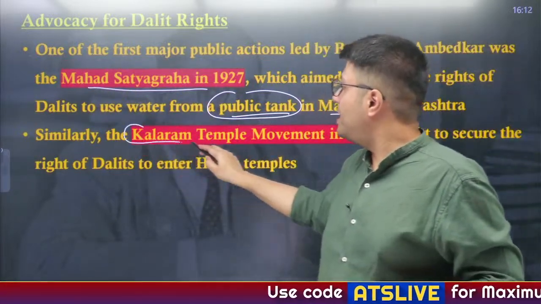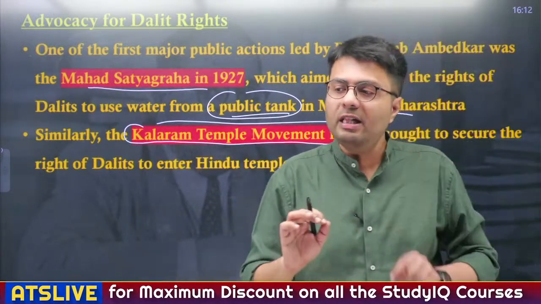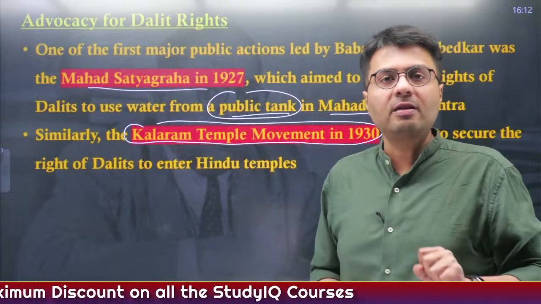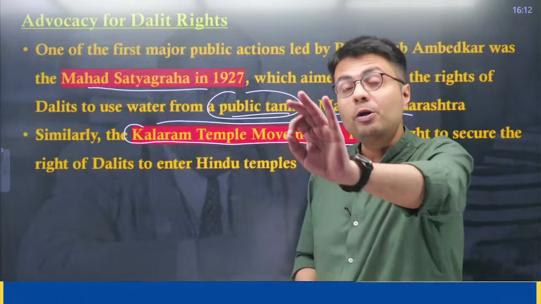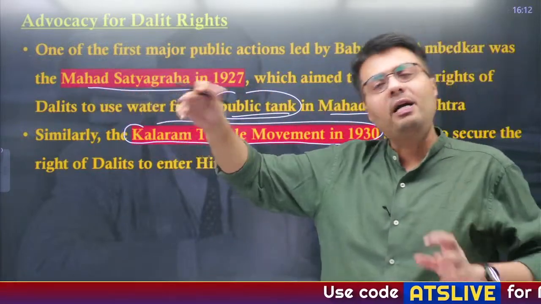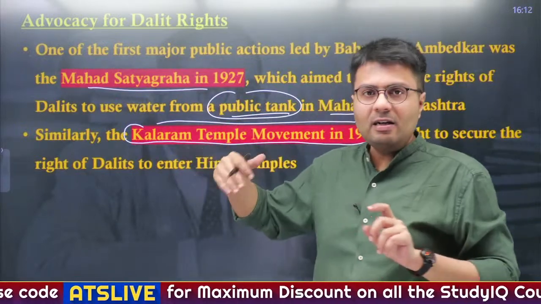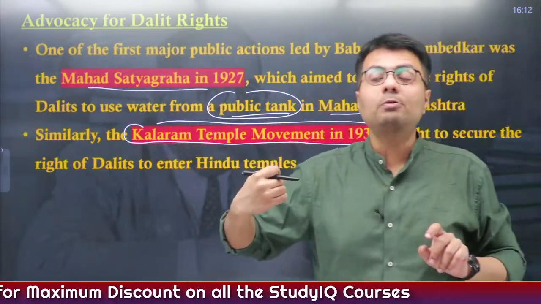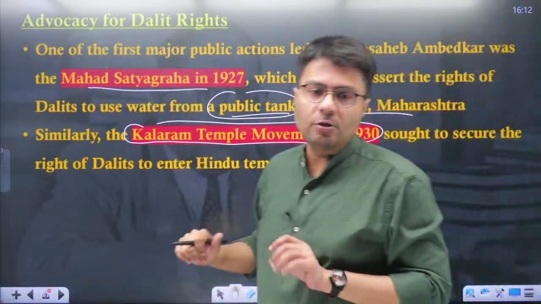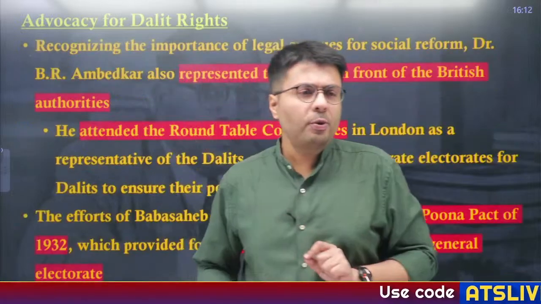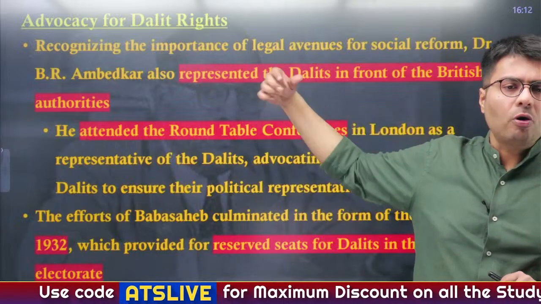Similarly, he also participated in the Kalaram temple movement in 1930, because people from the Dalit community were not even allowed to enter religious places like temples. By entering the temple, which was not meant for Dalit people, he highlighted civil disobedience, much similar to the way Gandhiji did against the Britishers. So this highlighted his consciousness, his bold attitude towards dealing with such problems in Indian society, right?